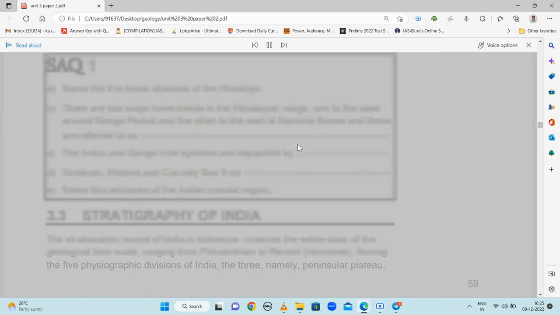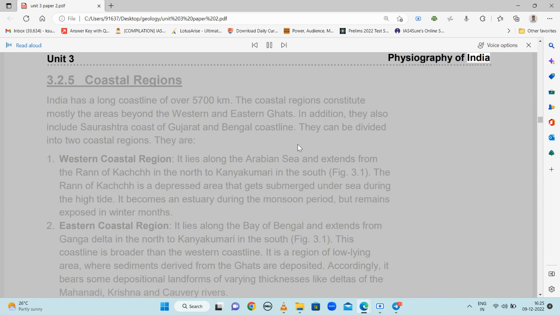Coastal Regions. India has a long coastline of over 5,700 km. The coastal regions constitute mostly the areas beyond the Western and Eastern Ghats. In addition, they also include the Saurashtra coast of Gujarat and the Bengal coastline. They can be divided into two coastal regions. They are